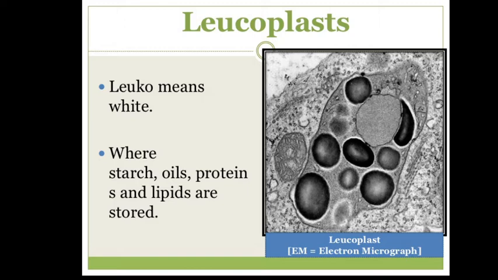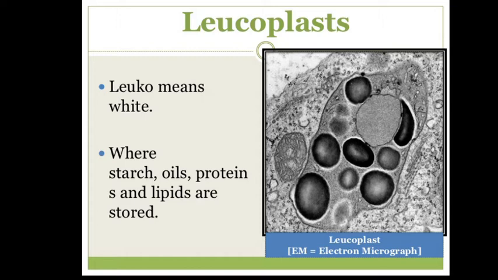Okay, plastids contain numerous membrane layers embedded in a material called stroma. And one more important thing, plastids also have their own DNA and ribosomes. Those organelles which have their own ribosomes have their own DNA.